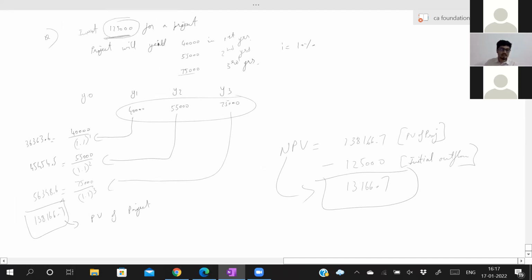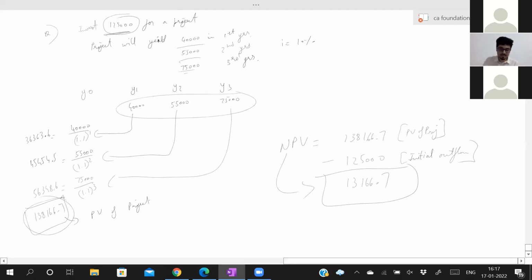Today I am investing 1,25,000. I am receiving 40, 55, 75. They can ask you what is the net present value. Net present value will be present value of these yields, which is 1,38,166. Now how much you have to invest? 1,25,000. So obviously you are getting positive net present value. Therefore you can invest. Copy this if you want in your notes. Everybody copy this. So this is the topic which we had left.